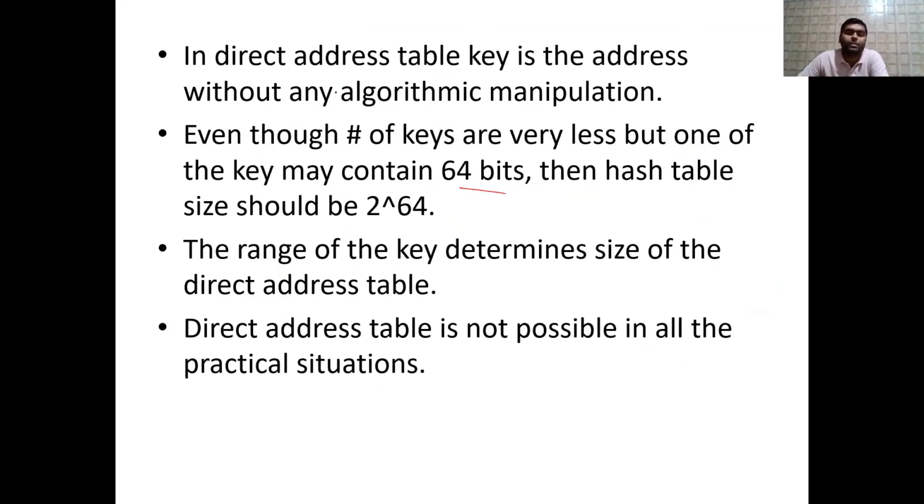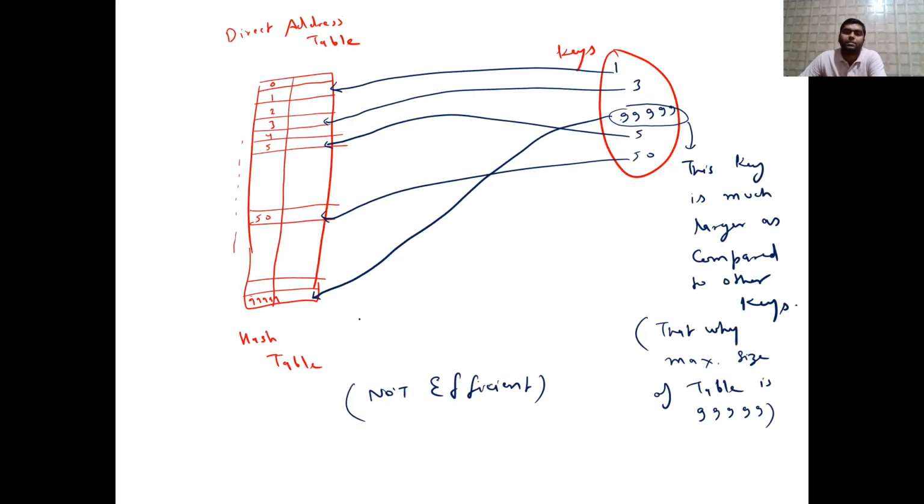So that is written over there, that in direct address table key is the address without any algorithmic manipulation, and even though number of keys are very less, but one of the keys may contain 64 bit, as in our example one of the keys is 99,990. Then hash table size should be like maximum of that. सो द रेंज इज डिटरमाइंड बाय द रेंज. ये हैश टेबल का रेंज कितना होगा तो उसकी कीज की मैक्सिमम वैल्यू से डिटरमाइन. सो दैट इज द डायरेक्ट एड्रेस टेबल. But it is not efficient and not used in practical situations because it is space inefficient. It is not space efficient.